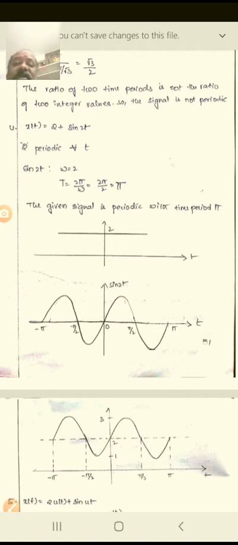This is an odd signal because it is a sine function, so x of t is equal to minus x of minus t. You may note it like this, and it should be added to the first function. What is that function?